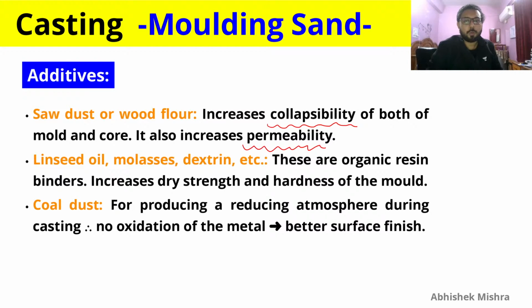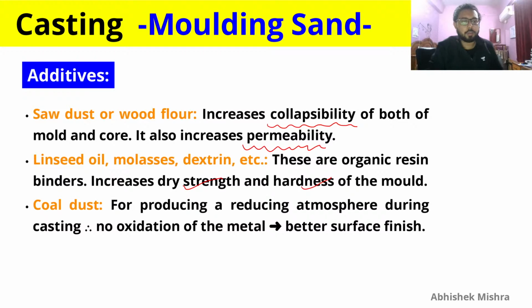So sawdust or wood flour is doing that, and linseed oil, molasses, dextrin are there to increase the strength and hardness of the mold, and they will decrease the collapsibility and permeability, because they are increasing strength and hardness. So just remember, one set of properties is increased by linseed oil, molasses, dextrin, and organic resin binders, and sawdust or wood flour increases the other set of properties, which are collapsibility and permeability.